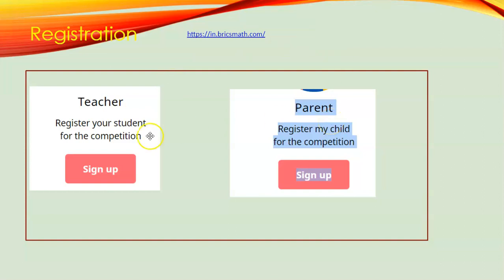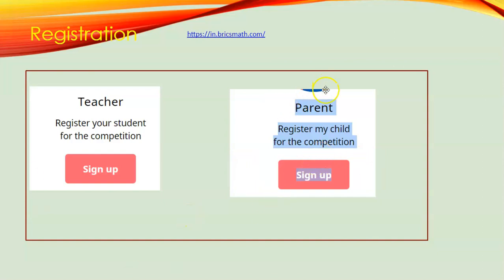So what is the difference between the two? A teacher can register for all students. For example, I am a grade 5 teacher and I have 30 students. I can register all 30 students, receive user IDs and passwords, and then circulate them to the whole class. The other option is parent. Generally we register as parents. As a parent, we can register our child and we receive the user ID and password.